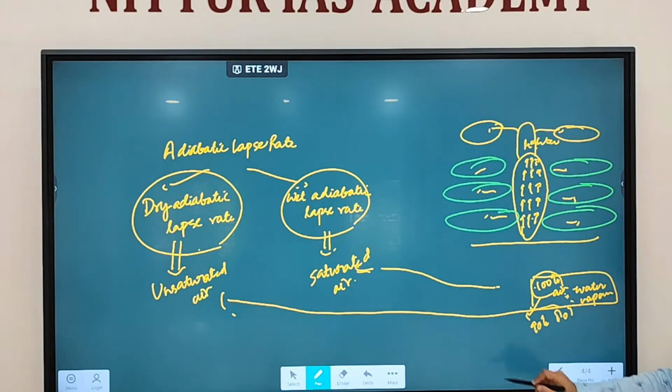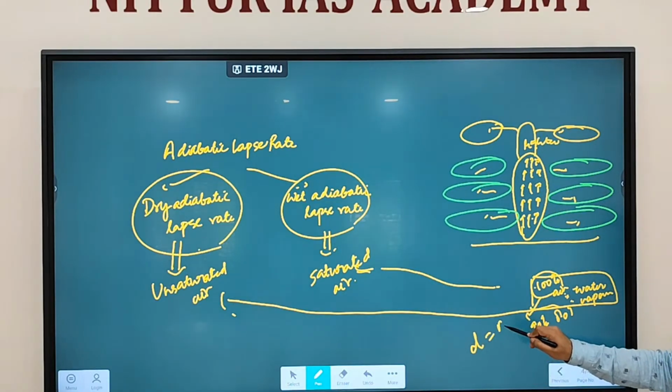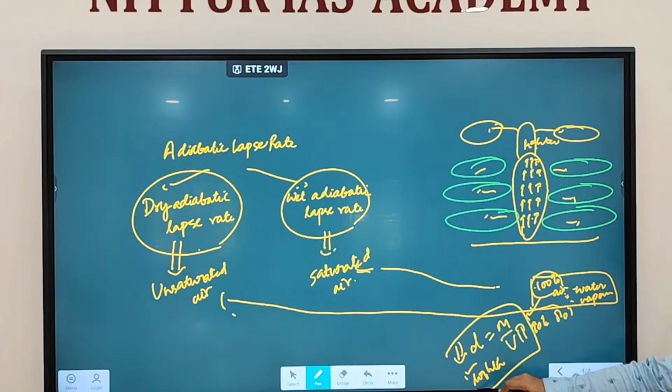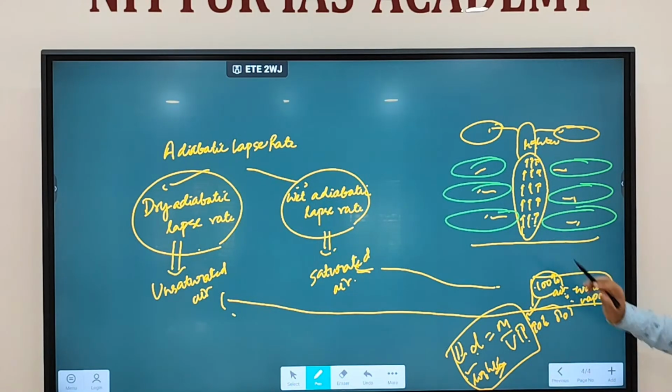Less dense means what? What is density? We discussed that density is mass by volume. If volume increases, what will happen to density? Density will decrease, because they are inversely proportional. The object will become lighter in nature. So this air will become lighter in nature. And when will volume increase?